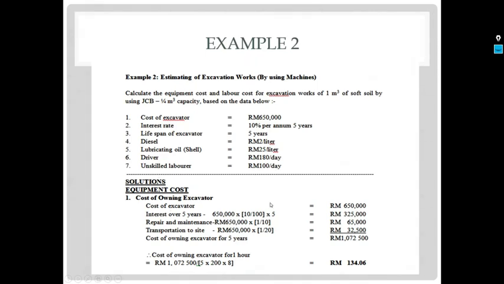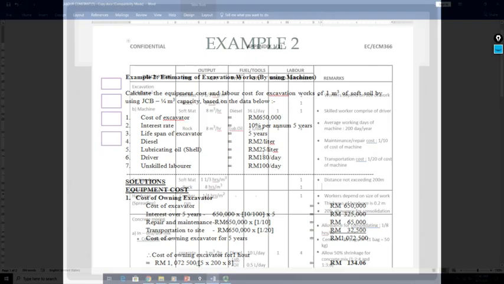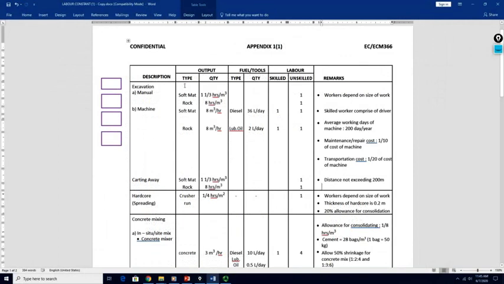As usual, in order for us to solve this question, we need to refer to the appendix, the labor constant here. For this question, the excavation is done by using machine. And the same thing, we have the type of soil, which is soft material and rock. Based on the question, we know that the type is soft material. Then we need to refer to this information here. The question doesn't touch on the cutting away, so we need to use the information for excavation without cutting away.